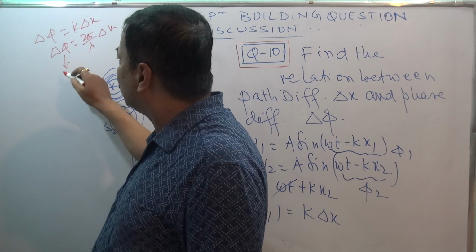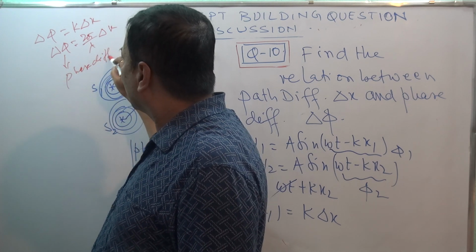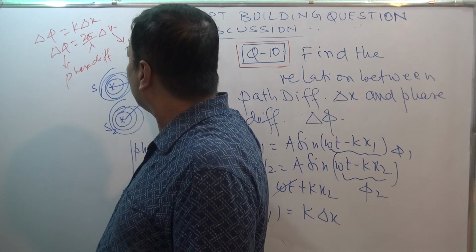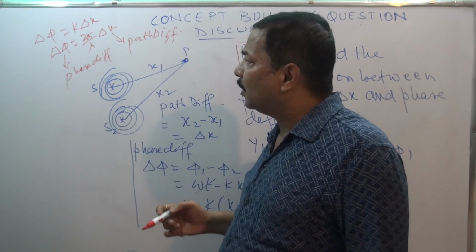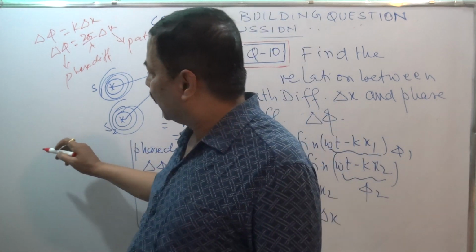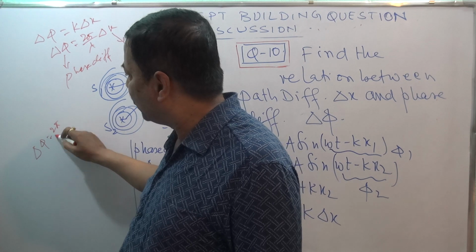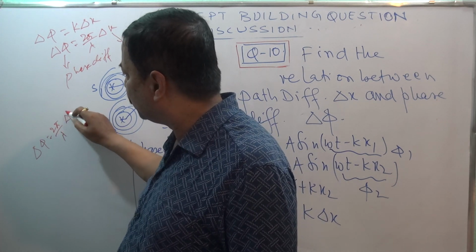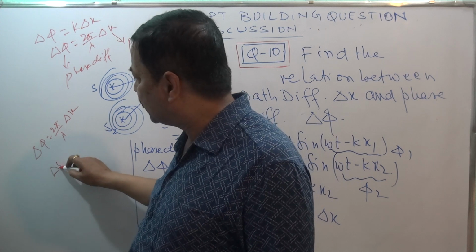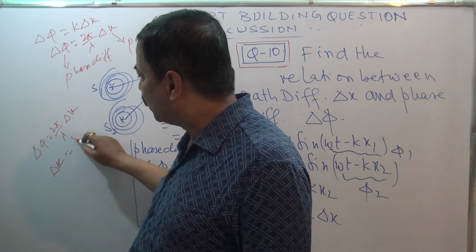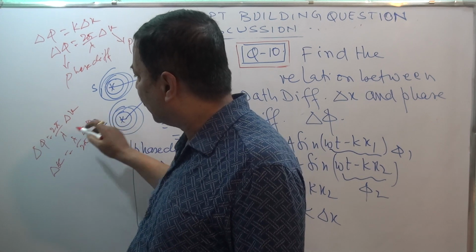This is your phase difference and this is your path difference. So the relation we have got is del phi is equal to 2 pi by lambda into del x, or del x is equal to lambda by 2 pi into del phi.